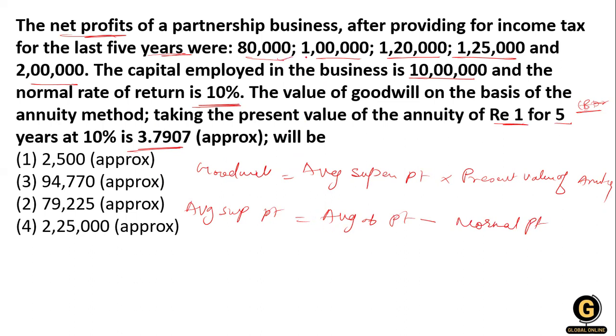So what we do over here is take the average of 80,000, 1 lakh, 1,20,000, 1,25,000 and 2 lakh, divided by 5. So how much do we get? Let's calculate. Just give me a second. 80,000 plus 1 lakh plus 1,20,000 plus 1,25,000 plus 2 lakh. Clear? We get 6,25,000, divided by 5, so we have 1,25,000 as the average.